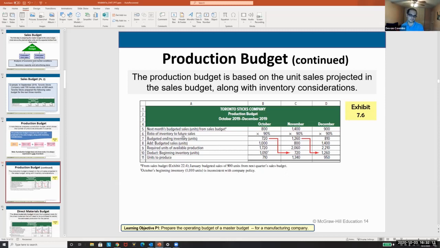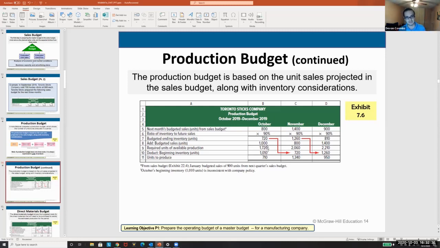So they're saying here, next month budgeted sales. We got this from our first budget, the sales budget. And then the ratio of inventory to future sales: we want to keep 90% for our ending inventory. That's what they're saying. They want to make sure that we have this margin of safety rolling forward.